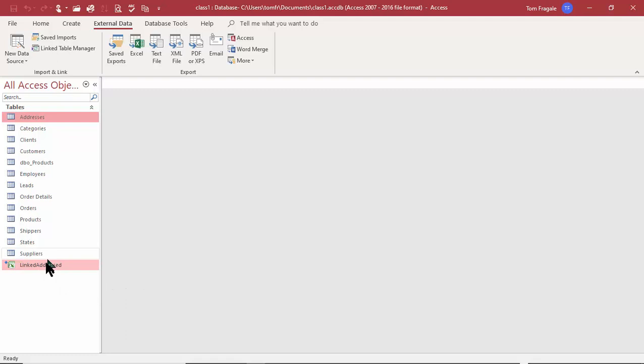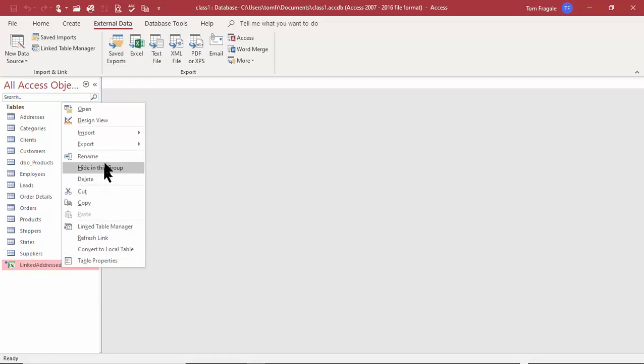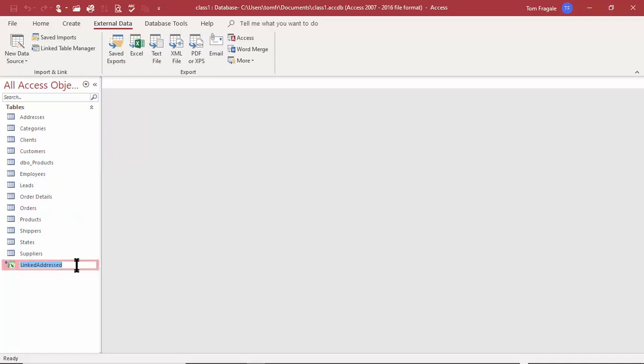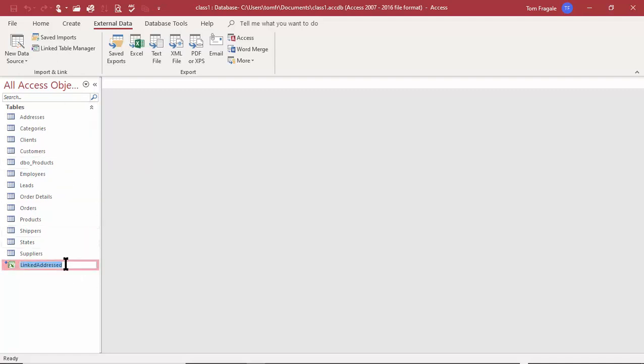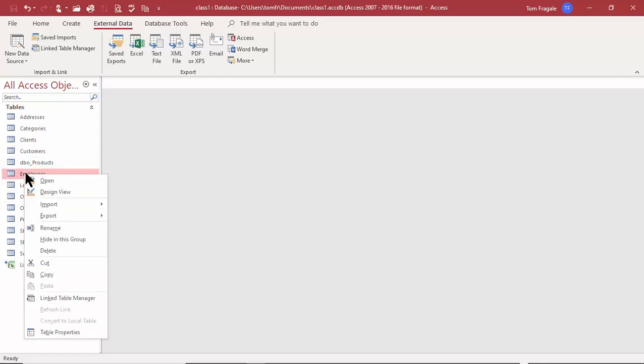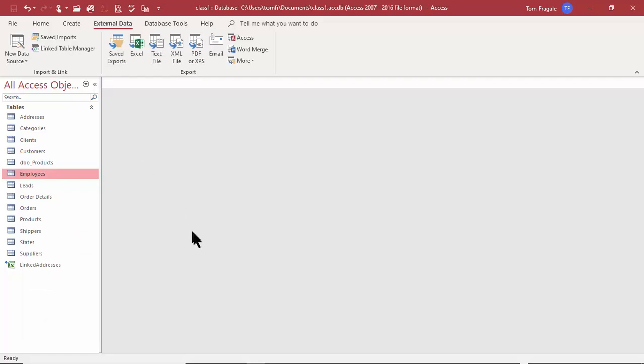So I can rename that file, by the way. If I right click on that file and then pick on the table and pick on rename, then I'll call that linked. Let's try it again. Rename. Then I'll click there and just get rid of the D and replace it with an S. You can right click on any of the objects and rename them and do different things from there, of course. Now, let's see the difference.